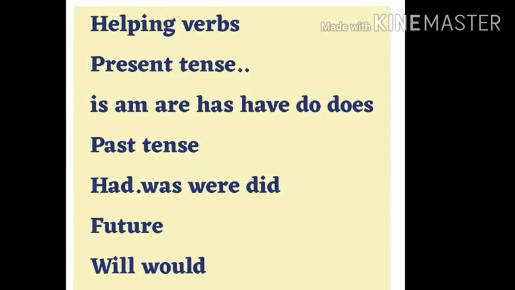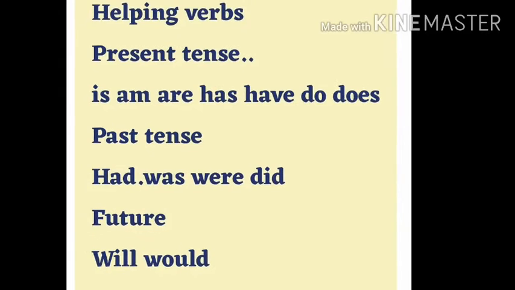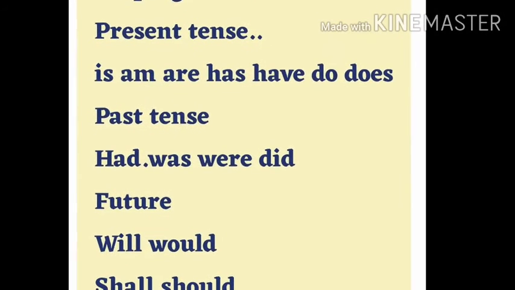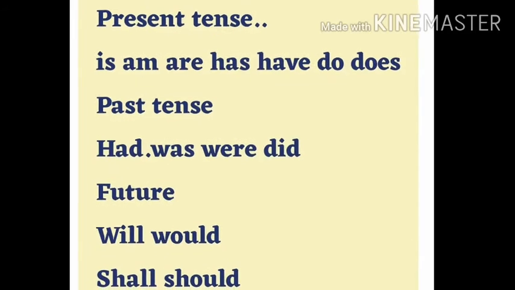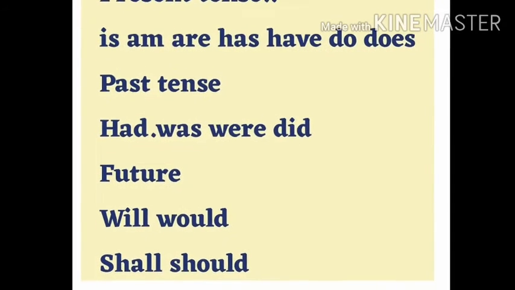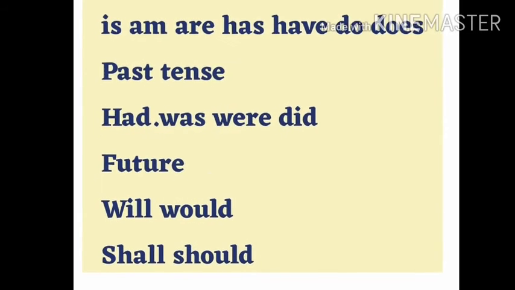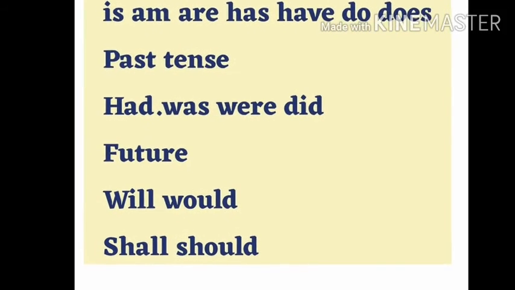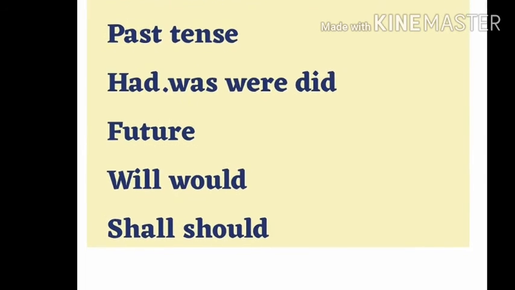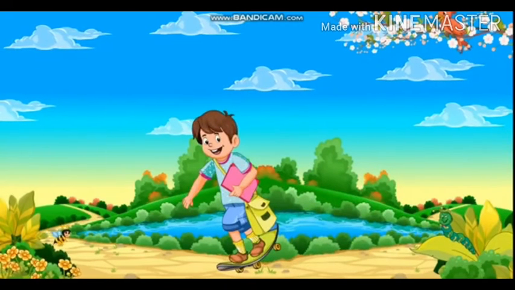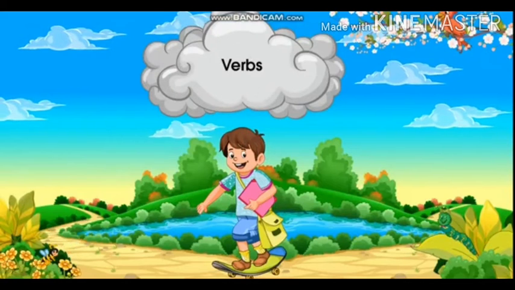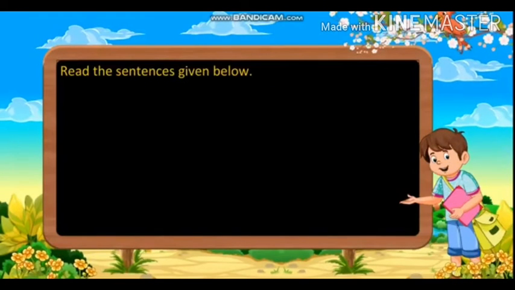Then comes had, was, were in the past tense category. Do, does in your simple present. Did is your past tense. Will, would, shall, should in your future tense category. These words will get clear to you when we do the class practice exercises. Now let's understand this topic verbs by doing a little explanatory manner through sentences. Let's start.